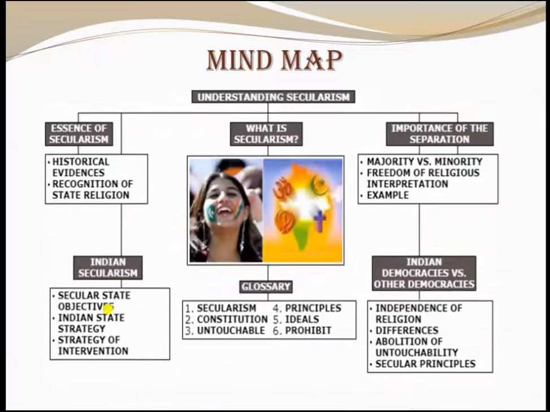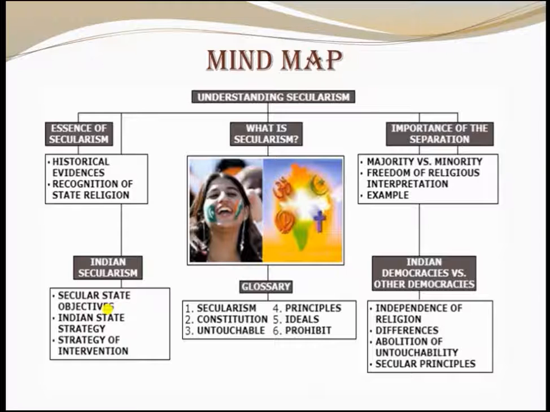Under this chapter, understanding secularism, you learned about the essence of secularism. Under this, the historical evidence and recognition of state religion. Then Indian secularism. Under Indian secularism, you learned secular state objectives, Indian state strategy, and strategy of intervention.